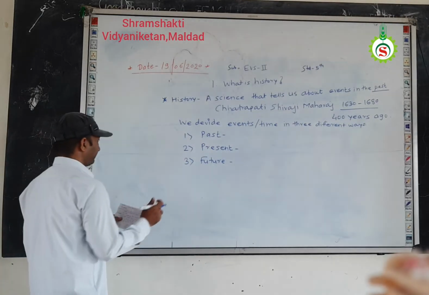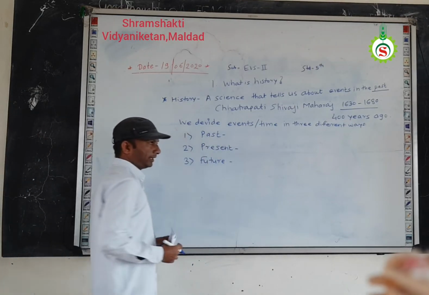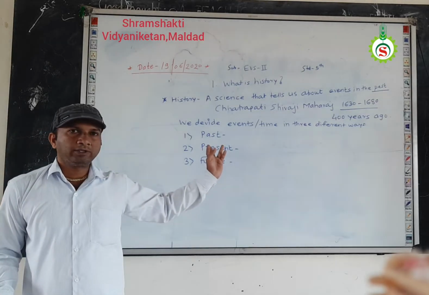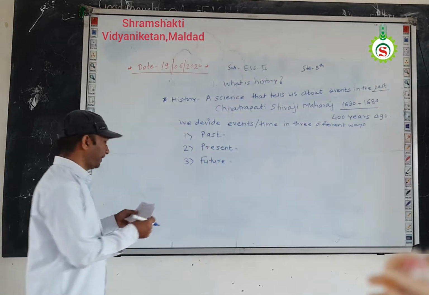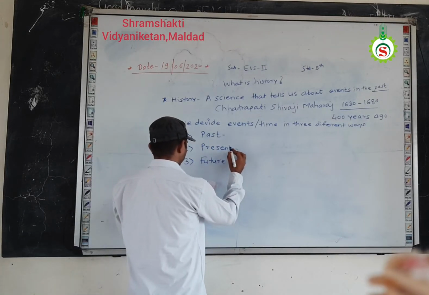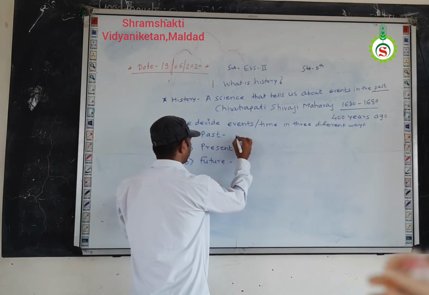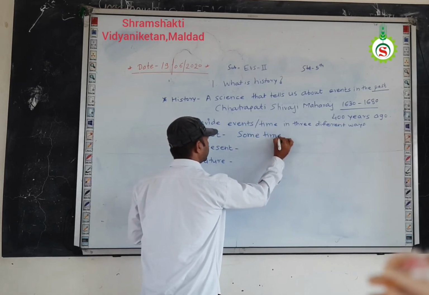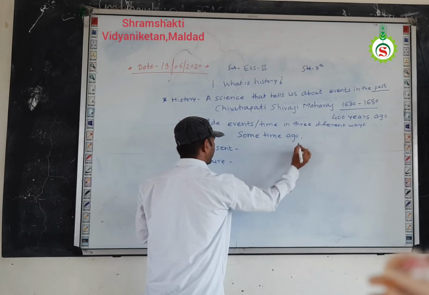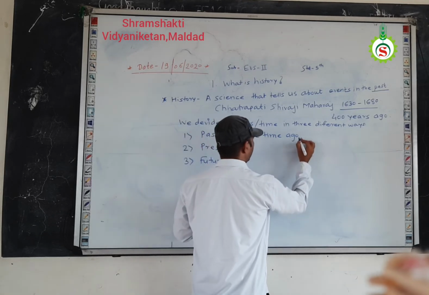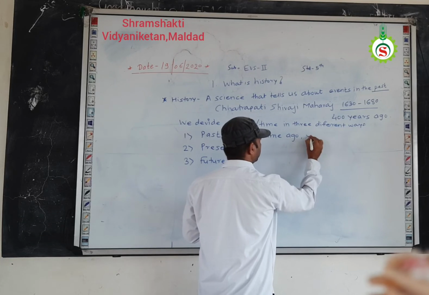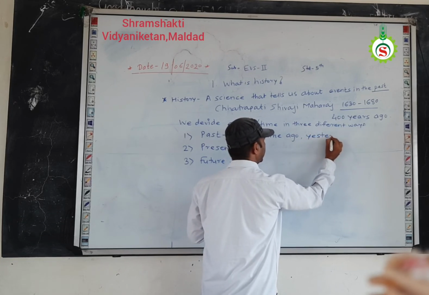Now first one is past. So how different words are used for measuring or to discuss about these things. First one is past. So which word we use for explaining the past? Some time ago. Then yesterday.